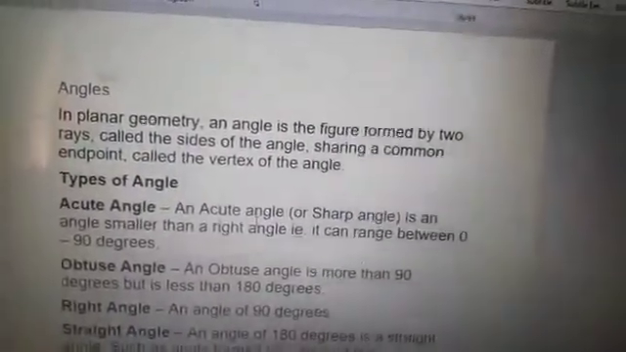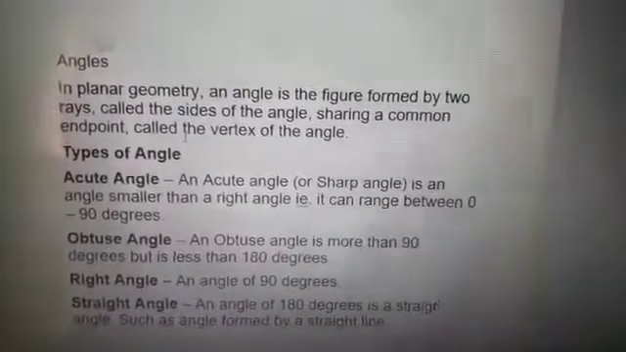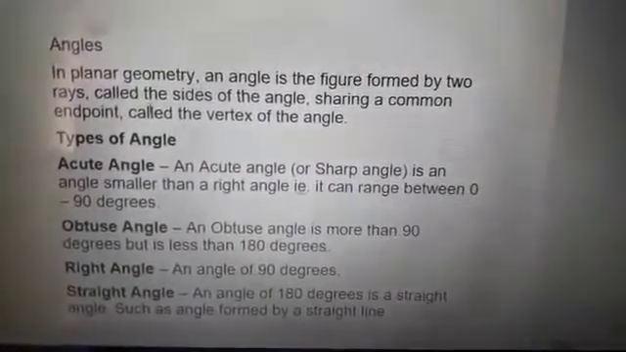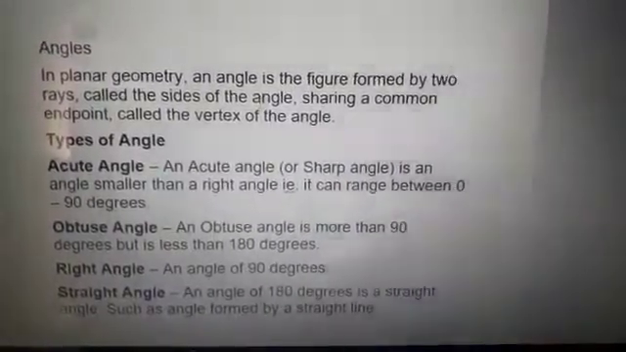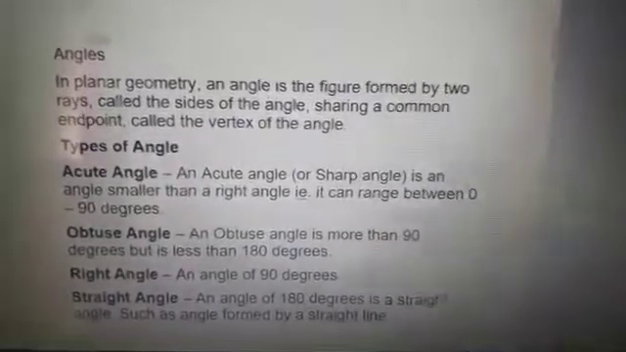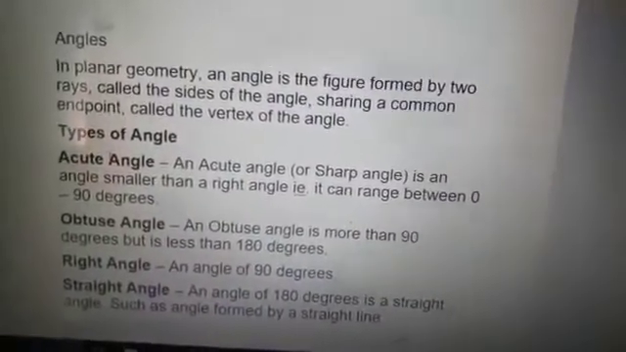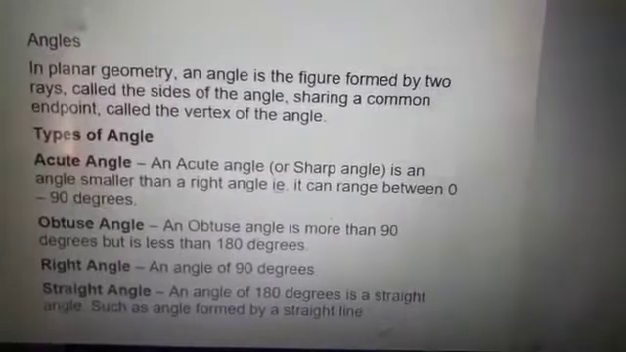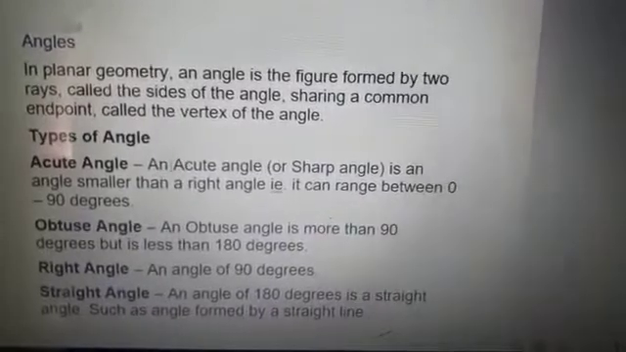Now come to angles. In planar geometry, meaning on a plane surface, an angle is a figure formed by two rays. The sides of the angle are formed by the two rays when they meet at one point, sharing a common end point called the vertex of the angle. Here we will discuss types of angles. There are four types of angles: acute angle, obtuse angle, right angle, and straight angle. I hope you all have remembered the angles.